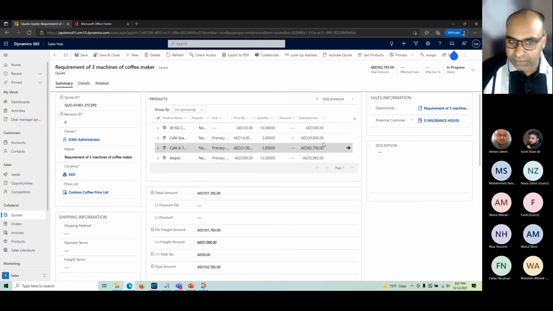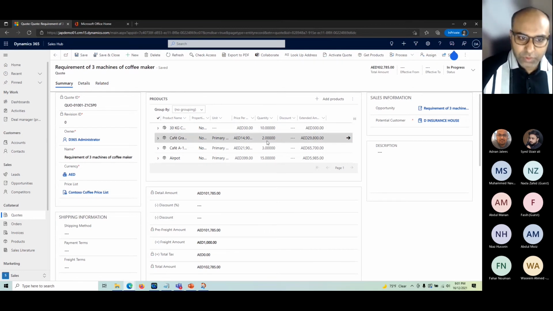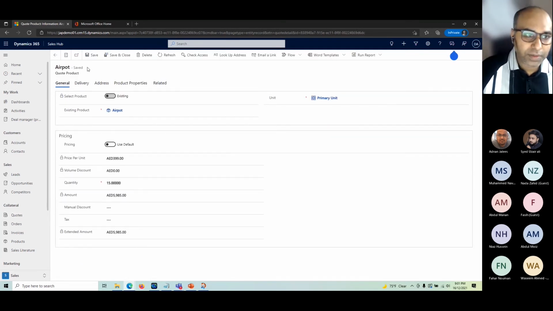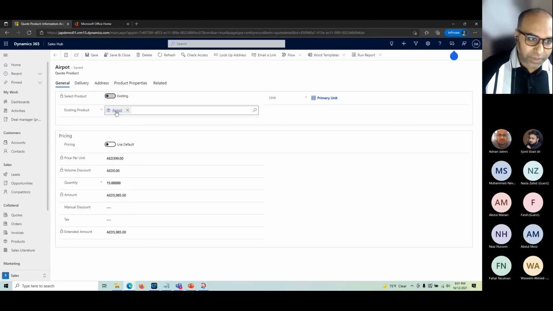We can remove the products, but the first time when you create the quote from the opportunity, it will automatically take them from the opportunity. So for example, let's say the customer says, okay, the rest of the things are okay, but on the airport thing, I need some discount. So I can simply double click here. It will open up the quote product, or you can say quote line. So it shows what the product is and what kind of pricing you're going to use.